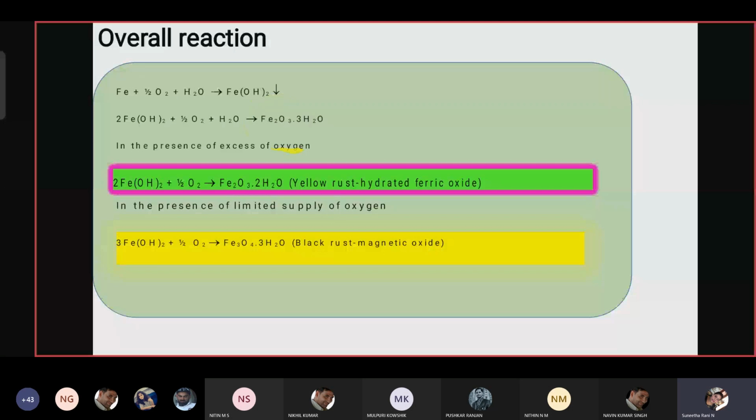Understood? Is there any doubt here in the electrochemical theory? Electrochemical reaction? Yes. No one is talking. No, ma'am, no doubt. Okay. Understood? This is very clear. Is this clear? Electrochemical theory? Yes, ma'am.